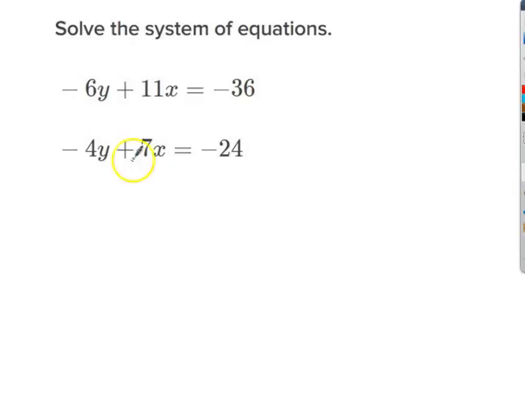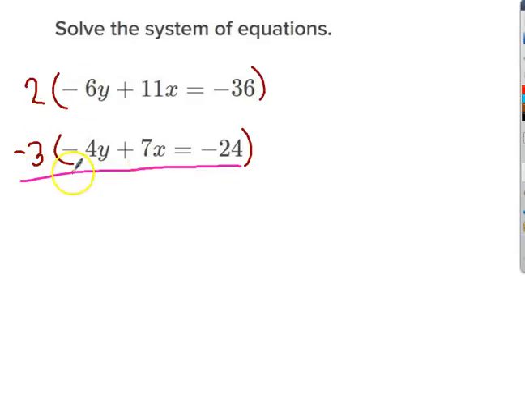Next one is even harder because I can't multiply either of these to make the other one. So let's use the greatest common multiple of 12. I'm going to multiply this guy by 2. 2 times 6 gives me 12. We multiply this one times 3. 3 times 4 gives me 12. One of them has to be negative. Might as well be that one. Had to be negative because I needed to change the sign.